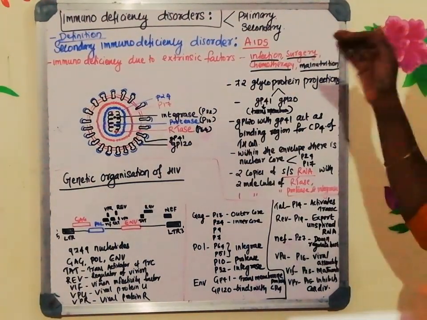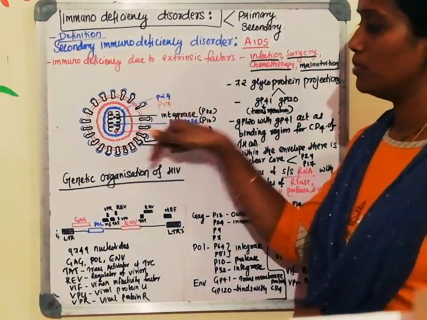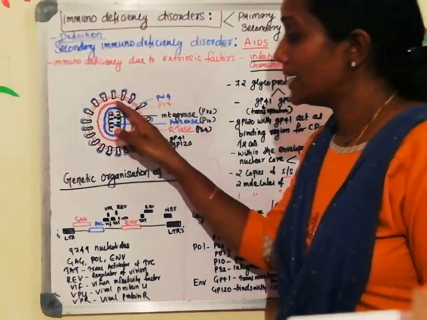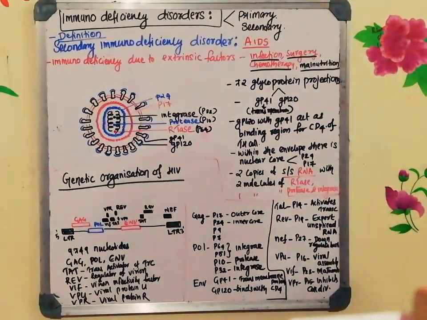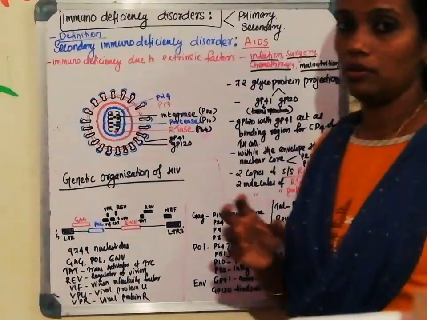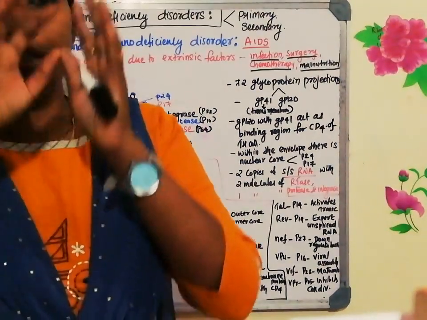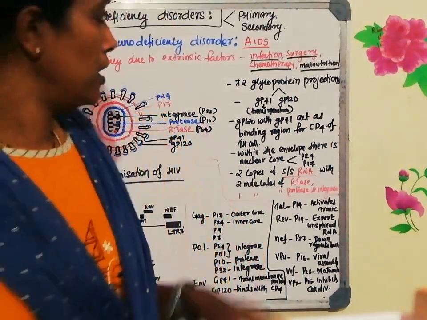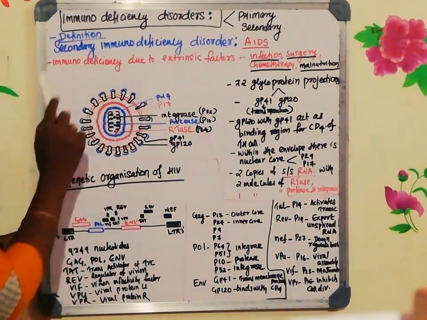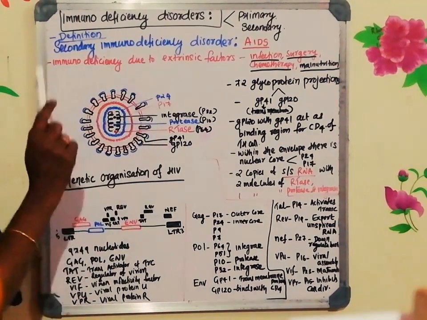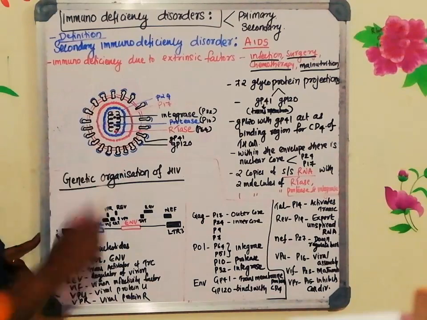Now when you see the interior part of the HIV, you can see that just inside this outermost envelope, it has two layers of protein cover. Those protein covers are known as the nuclear core. The nucleic acid is protected with two layers of protein. One in red, another one in blue. The red one is known as the P17, P stands for protein 17, and the blue one is the P24.